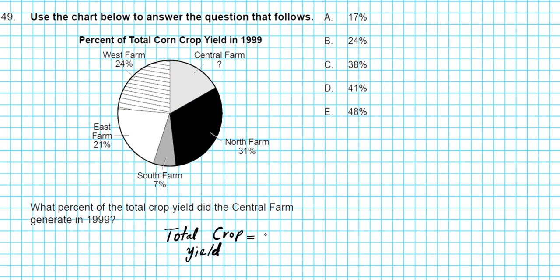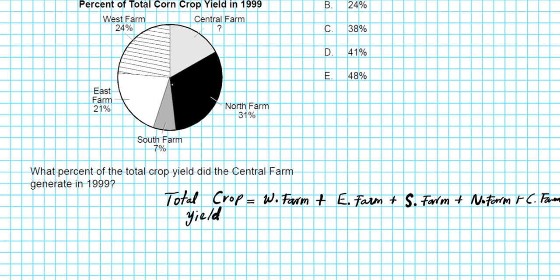The total crop yield can be determined by computing the sum of the West Farm's yield, plus East Farm, plus South Farm, plus North Farm, plus Central Farm. If we add all these percentages of the different farms, that would give us the total crop yield. So what percentage is a full circle, a complete circle? That's the whole pie. A whole pie is 100%.